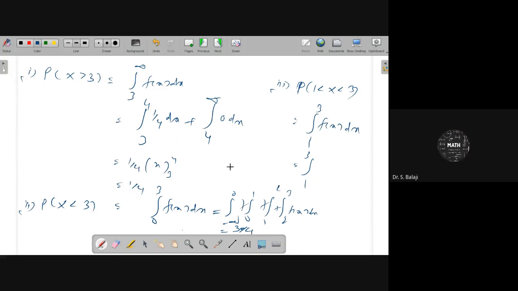Similarly, 1 to 3 also follows the same idea. 1 to 3 means 1 to 2 plus 2 to 3. The answer is 1 by 2 plus 1 by 4, which is 3 by 4. Hmm, 1 by 4. Yes, this will be the answer. So the answers are 1 by 4, 3 by 4, and 1 by 4.